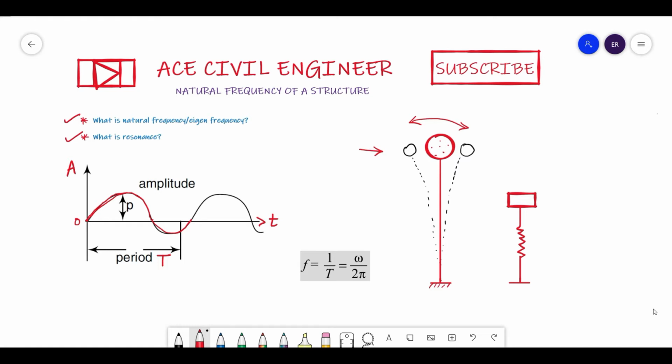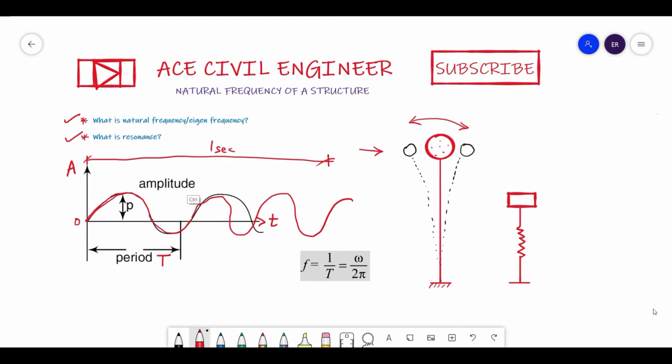Now what happens, suppose I am considering a particular second. In 1 second, I have noticed there are n number of oscillations like this. Let us consider there are 3 oscillations or 3 cycles that have completed.